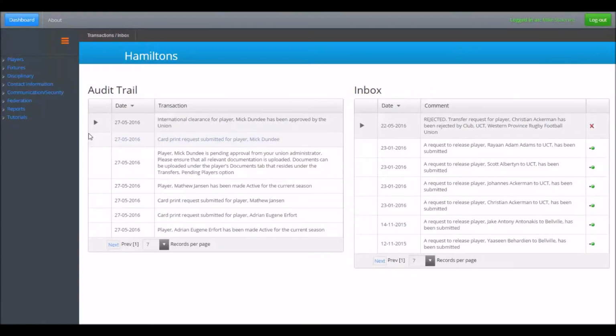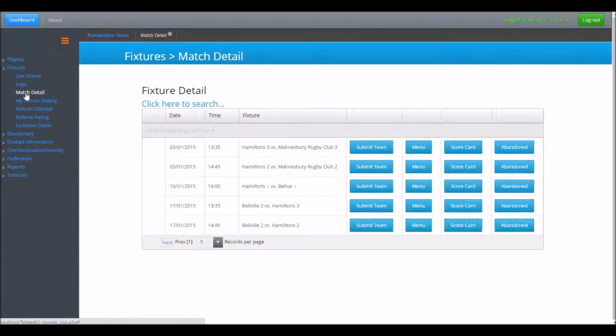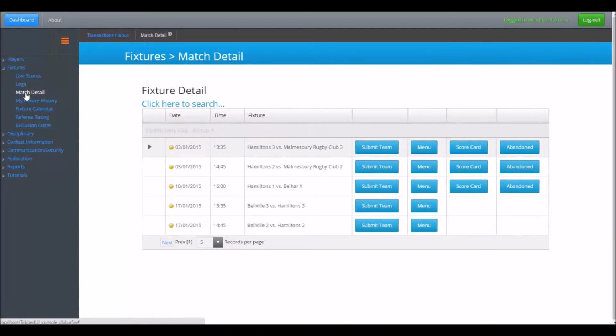In this video we will discuss the various options available under the menu button option when working in the match detail window. Navigate to Fixtures Match Detail. The first option we will explore is the Documents menu.